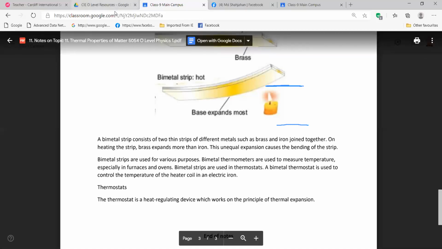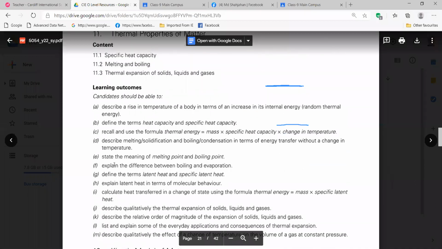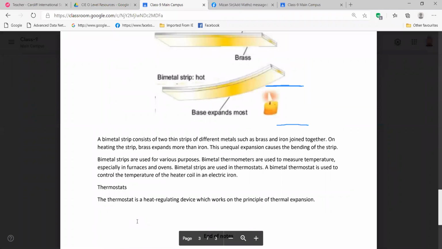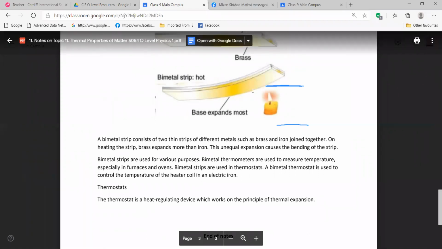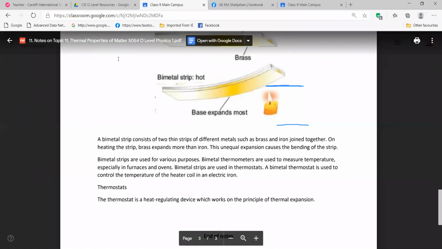Sir, can the thermostat also bend? Yes, the bimetallic strip is also called a thermostat. Another name is thermostat because it works with therm, or heat. That's why it is called thermostat.